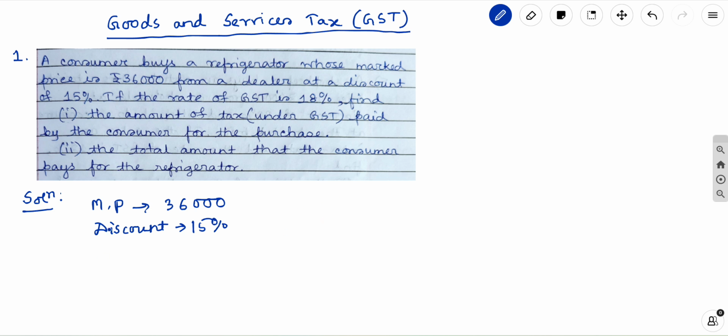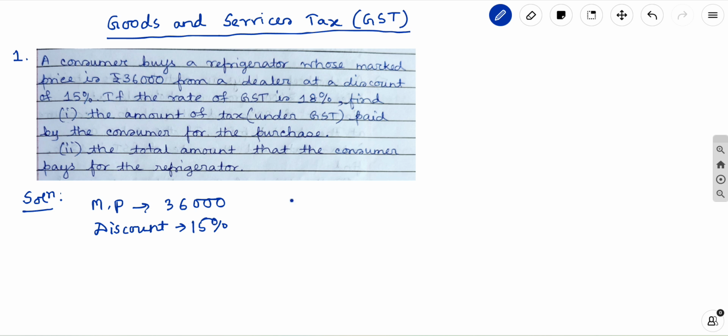First, the mark price. For any product, whatever is written on the product tag is the mark price. On top of that mark price, the dealer can give a discount. After whatever discount the dealer gives, that is the amount the consumer needs to pay.